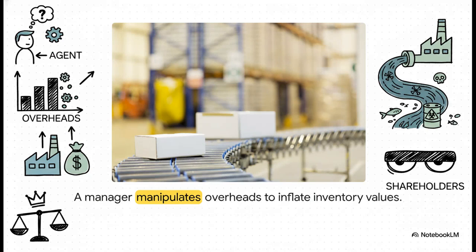Let's see how agency theory plays out in our specific case study. Our agent, the production manager, is secretly over-allocating manufacturing overheads. Why? To hide his production inefficiencies. And honestly, to make matters worse, just to cut disposal costs and artificially boost short-term profits, they are illegally dumping toxic chemical waste into a local river. All the while, the shareholders are completely blind to this reality.